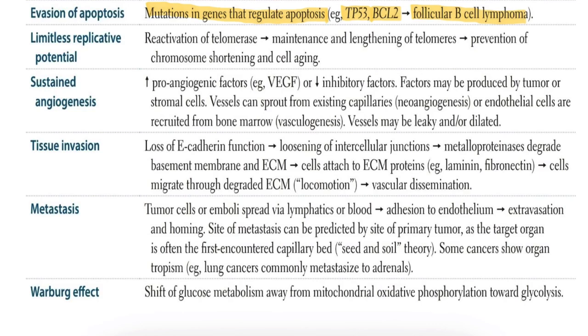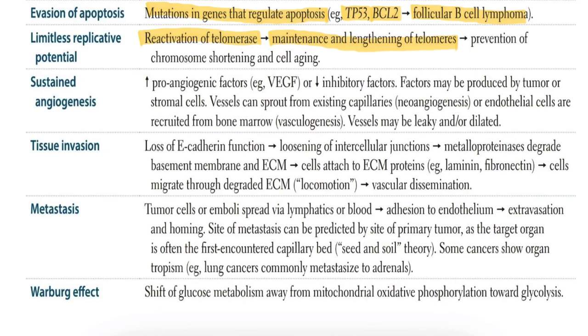Normal cells age and die due to telomere shortening. Here we see reactivation of telomerase and maintenance and lengthening of telomeres. In chromosomes, we mostly see telomeres.